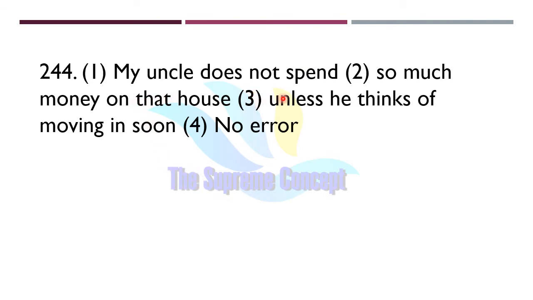My uncle does not spend so much money on that house unless he thinks of moving in soon. So figure out where exactly the error lies in this question. Yes, you're right, the error lies in part number 1. Instead of does not, we will use will not here.